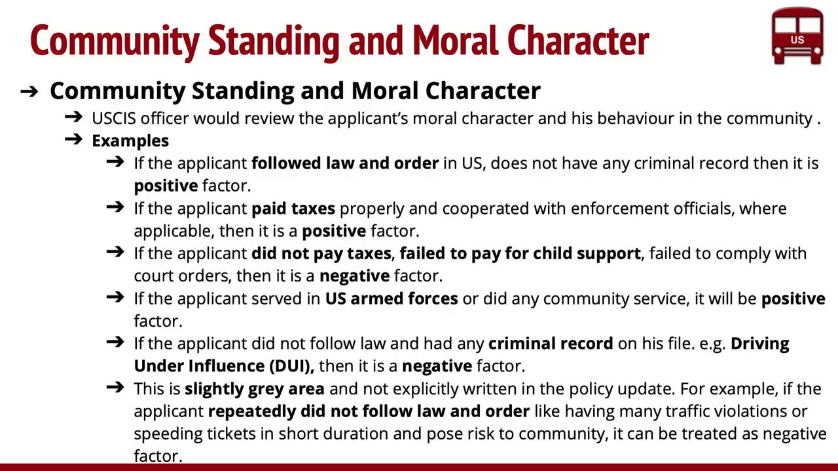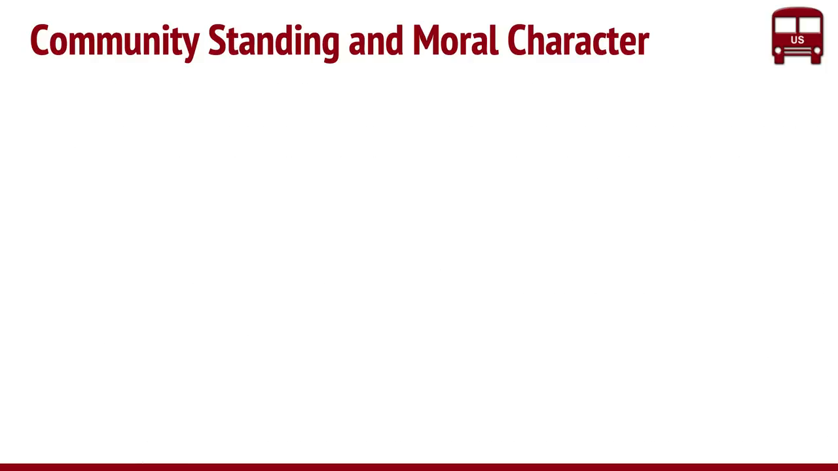And again, there is another gray area that is not explicit in the policy. For example, if you repeatedly did not follow an order, right? Imagine you have 10 traffic violations, 10 traffic tickets, for example. I'm just saying, for example, right? Repeatedly you jumped a stop sign. These are somewhat subjective, right? But repeatedly failing to do something can be treated as a negative factor. Again, they don't put it in black and white here, but this gives room for the immigration officer to make an unfavorable decision because you did some things that are not helpful for the community and it's not good for moral character, right? So that's what is slightly gray areas.